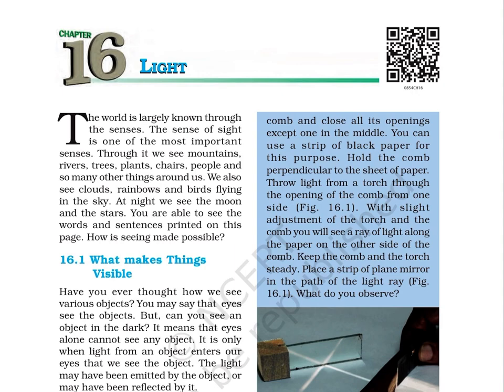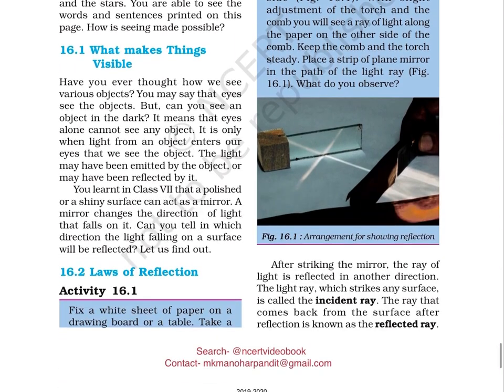16.1. What makes things visible? Have you ever thought how we can see various objects? You may say that eyes see the objects. But can you see an object in the dark? It means that eyes alone cannot see any object. It is only when light from an object enters our eyes that we see the object. The light may have been emitted by the object or may have been reflected by it.